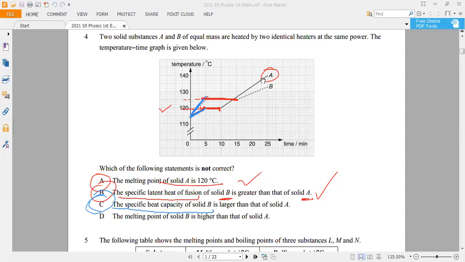But from the curve, you see it rises slower for A. Agree, right? Which means A should be having larger specific heat capacity. So answer is C. This is wrong, but we're looking for which one is incorrect. So that's why C is correct. Okay, this is C. Let's continue.